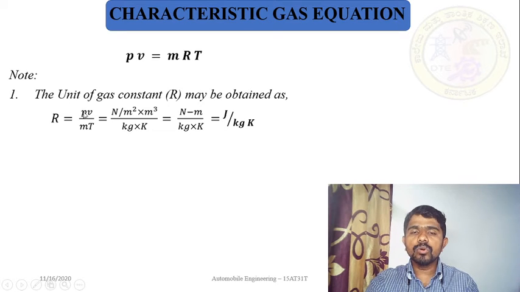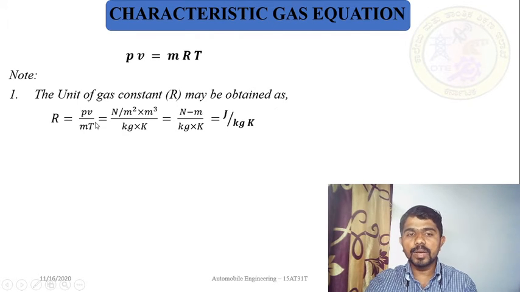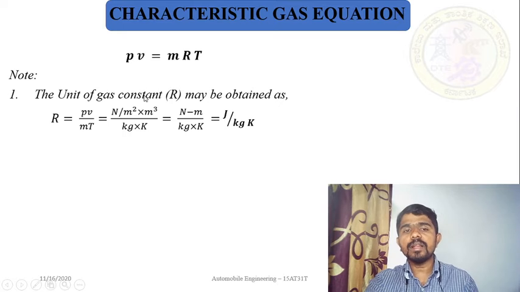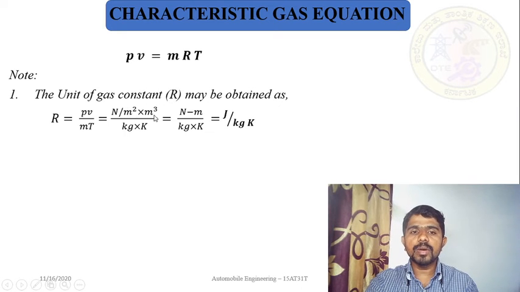So now you know the individual unit for these variables. For pressure it is Newton per meter square, for volume it is meter cube, for mass it is kg, and for temperature it is Kelvin. Now you simplify this equation. Newton per meter square into meter cube, meter square gets cancelled. The remaining part is Newton meter divided by kg Kelvin. Newton meter is also referred to as joules.